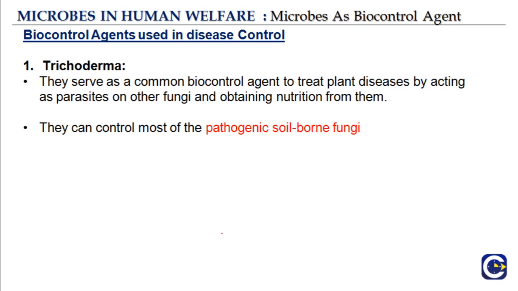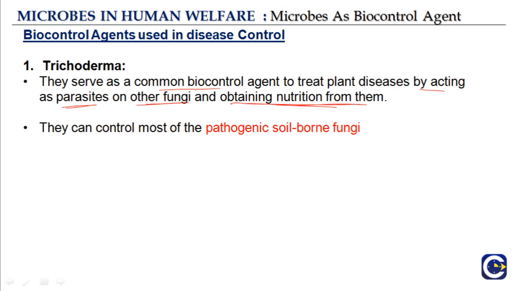Then there are biocontrol agents used in disease control. Okay, so plants also have diseases. It's not just that we humans have diseases, plants also have their own sets of diseases. So there are certain biocontrol agents that are used for these diseases. And the first one is Trichoderma. They serve as a common biocontrol agent to treat plant diseases by acting as parasites on other fungi and obtaining nutrition from them.